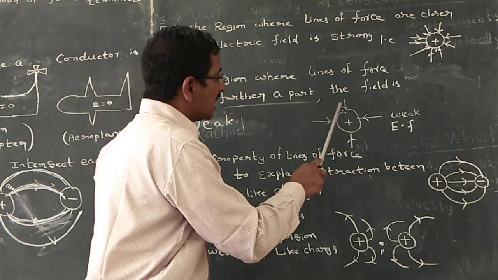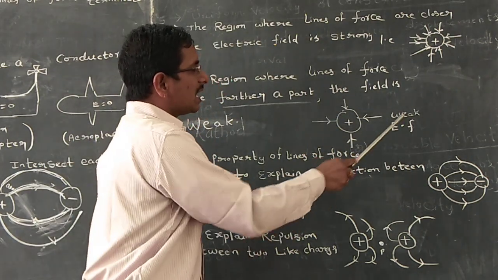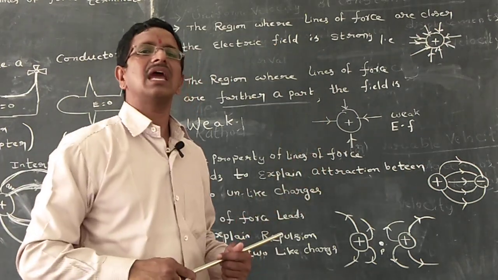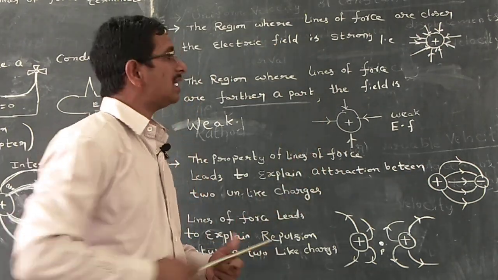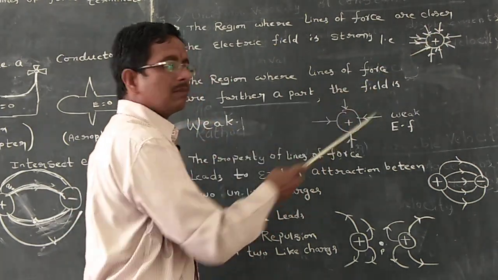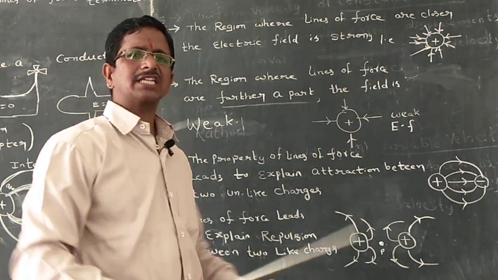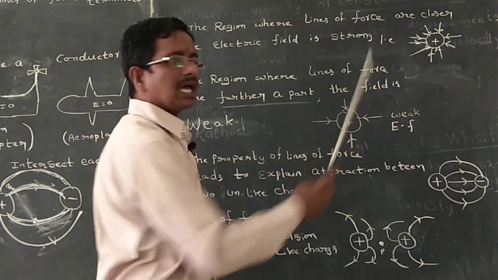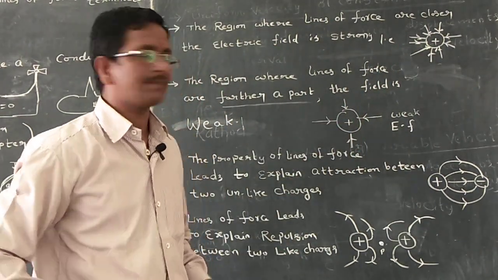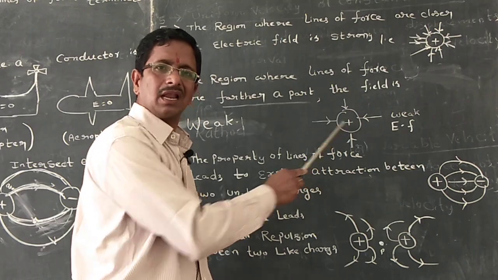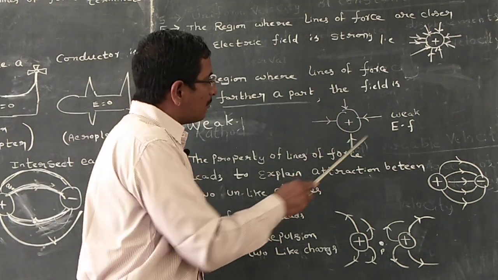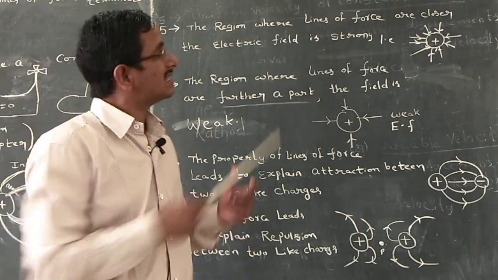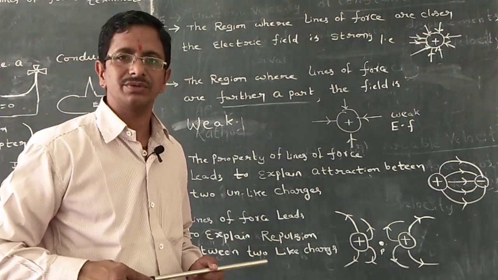That means it has a weak electric field. Once again, to compare these two: if a charge particle attracts more test charges, it has more electric field. If the same charge particle attracts fewer charges, it has a weak electric field. That is the difference between these two.